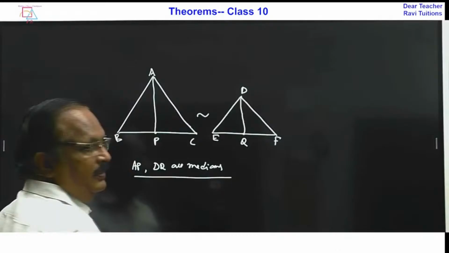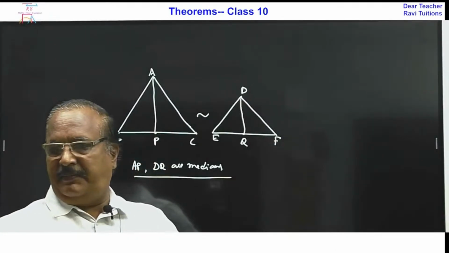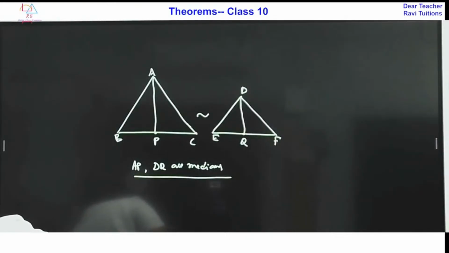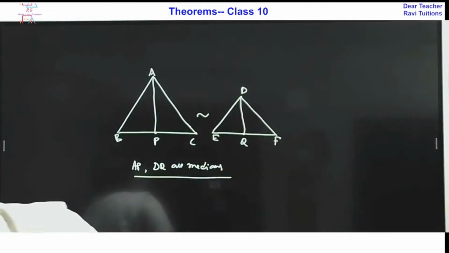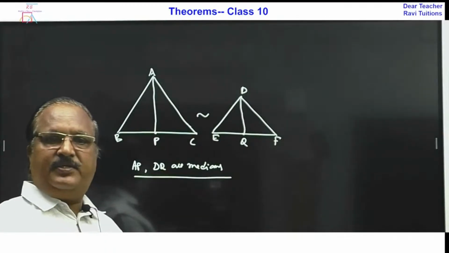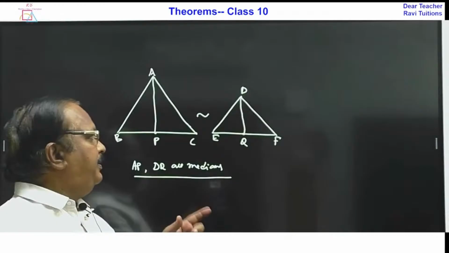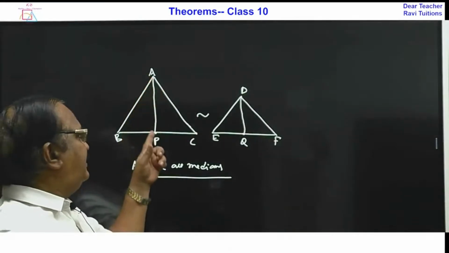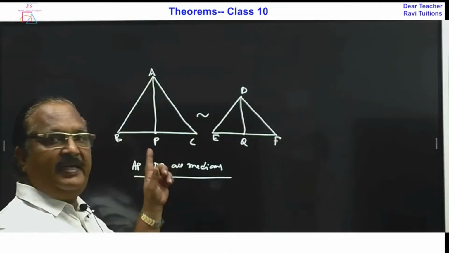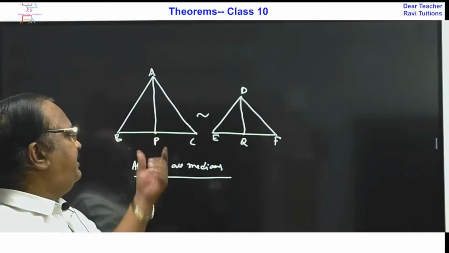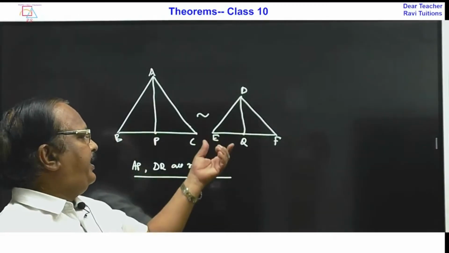Now these two are similar triangles, and AP and DQ are medians. I do not need to remind you about the median. The line joining the vertex and the midpoint of one side is known as a median. That means BP is equal to CP, EQ is equal to QF.